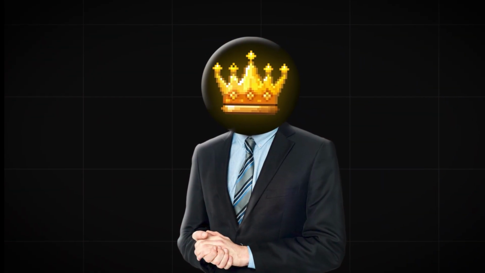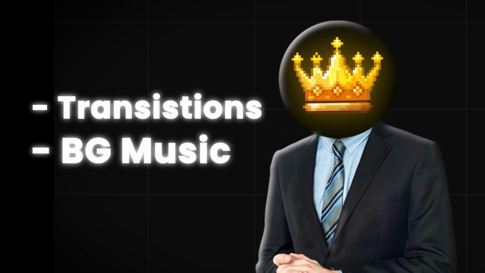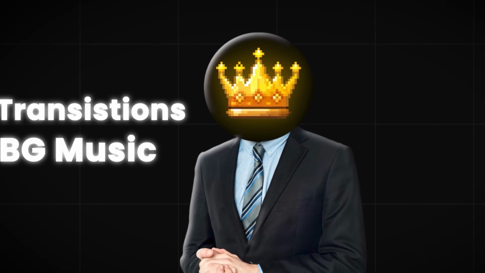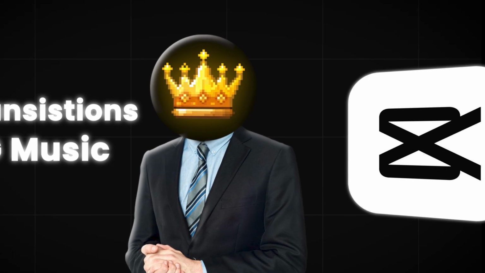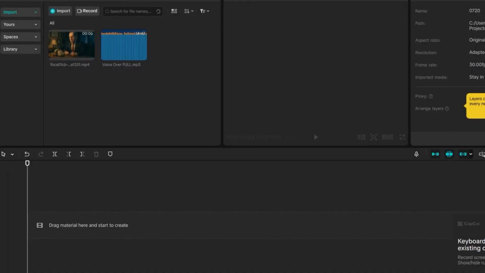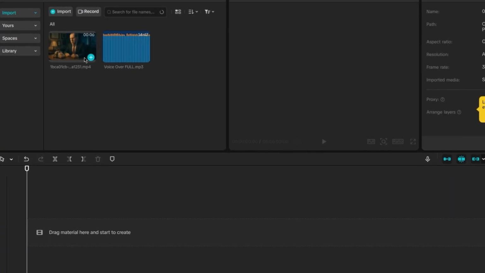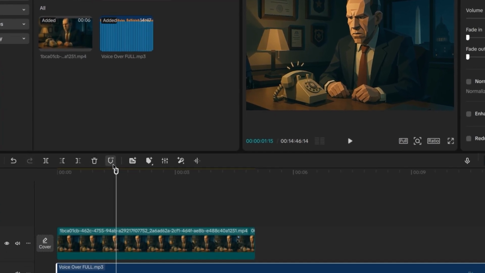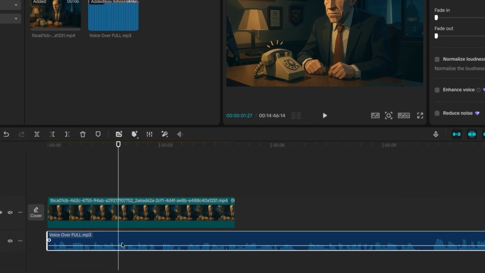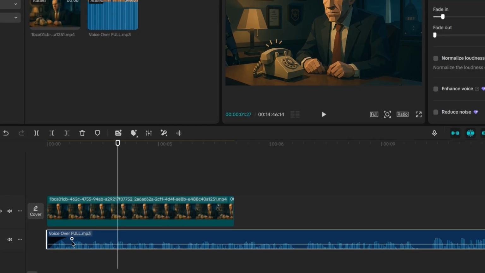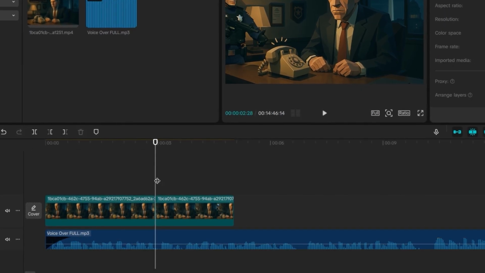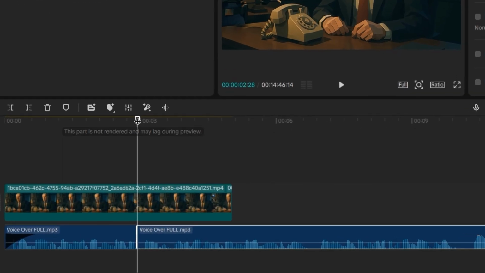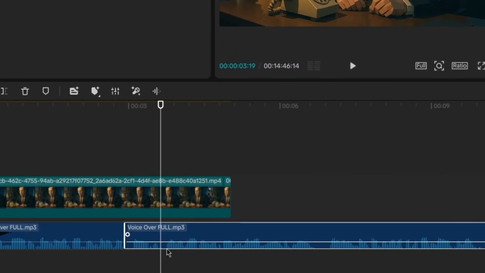The last piece is combining them with the right transitions, background music, and final tweaks to match Fern's slick production style. For that, we will use CapCut, which I found is the best and most user-friendly for beginners to use. Open CapCut and create a new 16:9 project matching your animation dimensions. Import your Leonardo AI video clips and 11 Labs voiceover files first. These form the core timeline. Drag the voiceover track to the bottom layer so it stays anchored while you arrange visuals above it. Use the razor tool to cut out dead air in the narration to not let the viewers get bored.